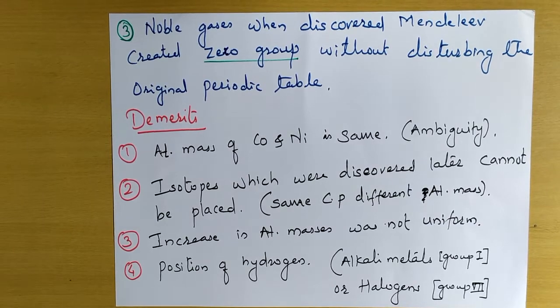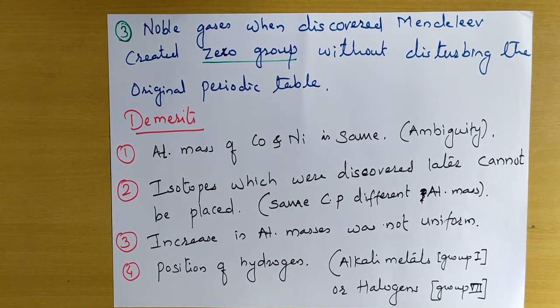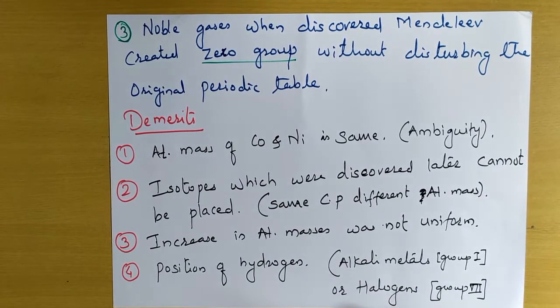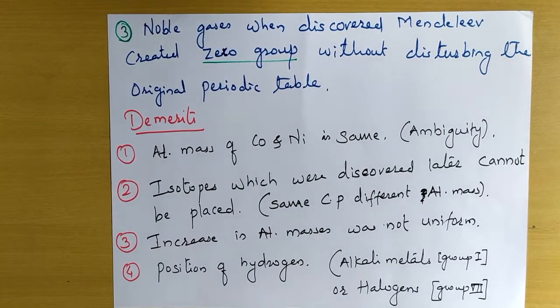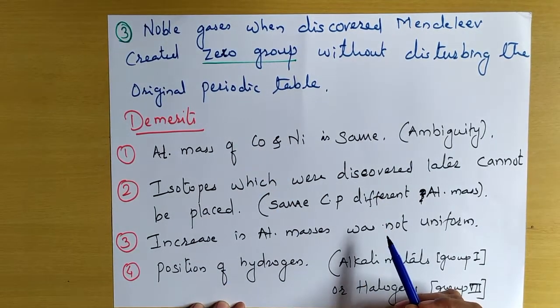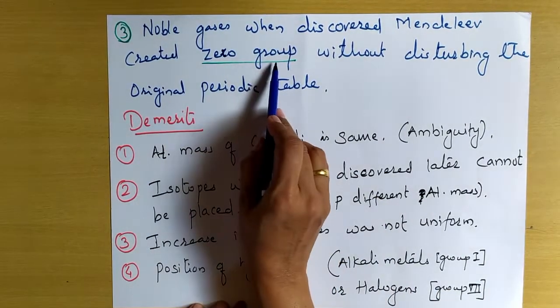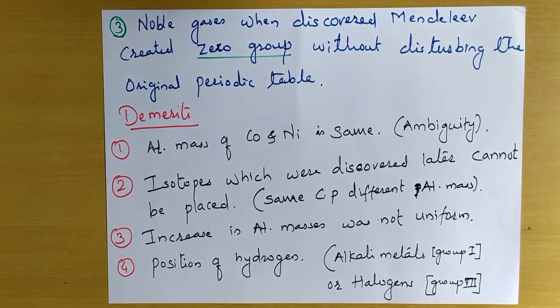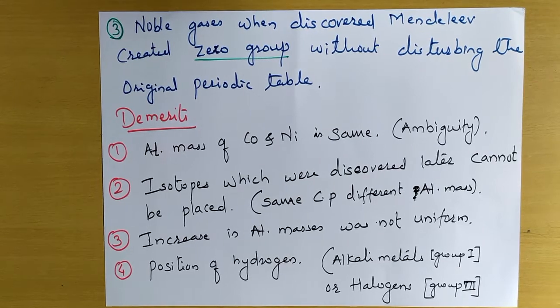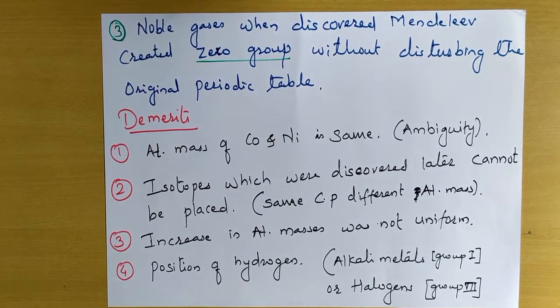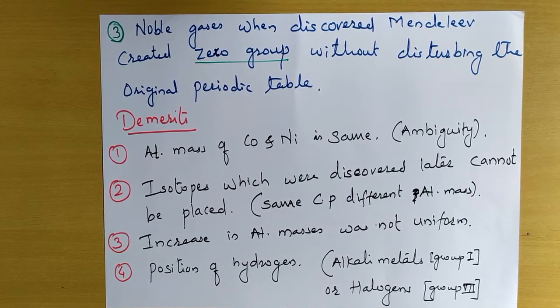That is, for the noble gases which were discovered later, instead of disturbing the previous table, a new zero group was created, and without disturbing the previous periodic table, these gases were placed in a separate group, which was called the zero group. Now, these were the three merits of Mendeleev's periodic table. Now let us see what the demerits of Mendeleev's periodic table are.